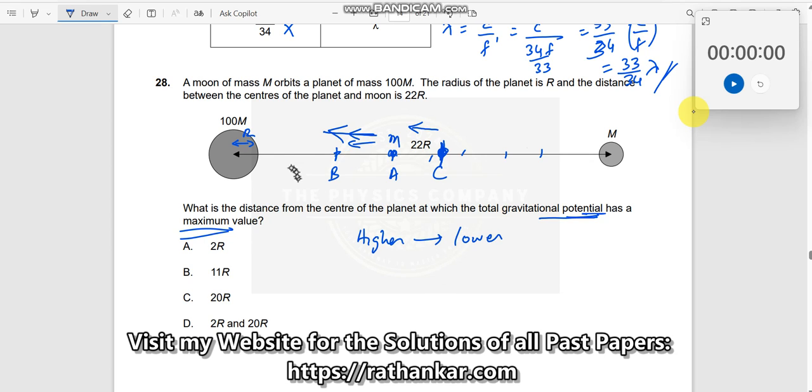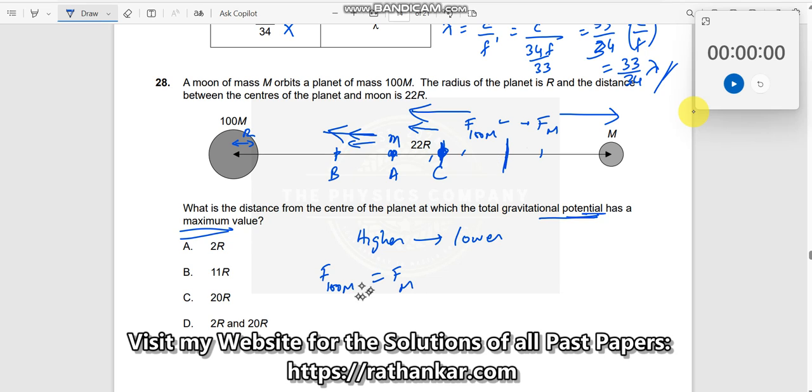So I should find a point on this line where the particle is neither able to move like this nor like this. Let me assume this is the point where it is unable to move in either direction. Which means the force due to this planet, F100m, should be equal to the force due to m over here. So these two should be equal.